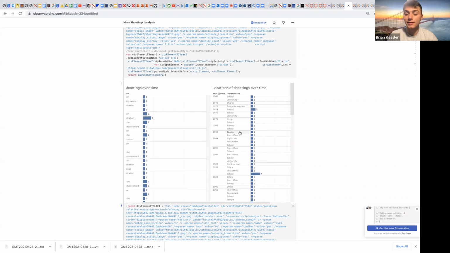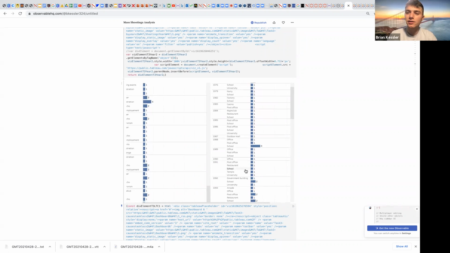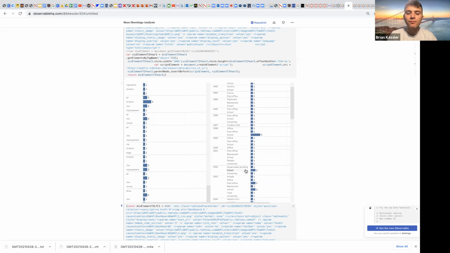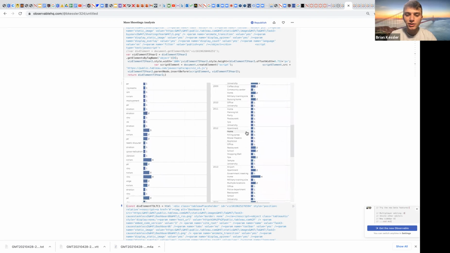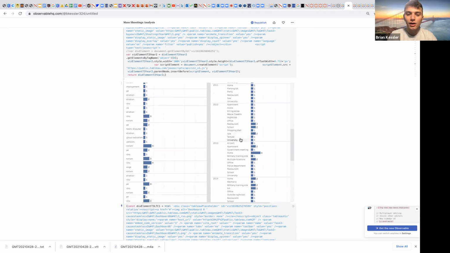Well, this is not an insight, it's an interesting trend. At the beginning, most of the locations were schools, universities, churches, places of worship, or where you work or your home. These are places where there are people that you may theoretically know. But in the latter years, you see more random locations emerge: a killing spree, a movie theater, a shopping mall, a temple, a spa, a restaurant.